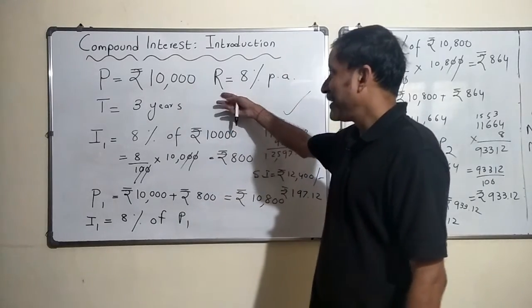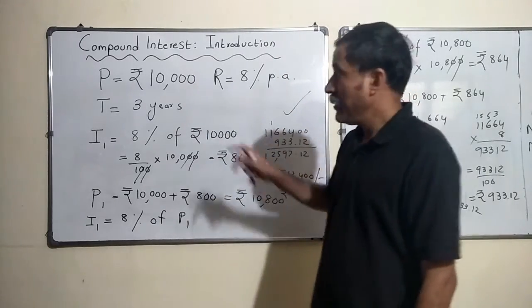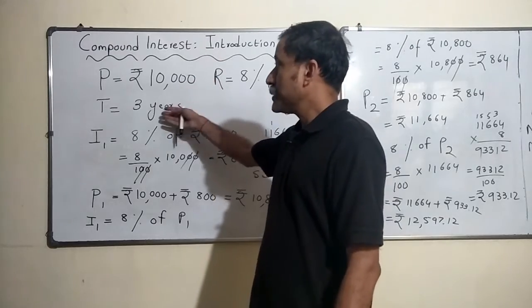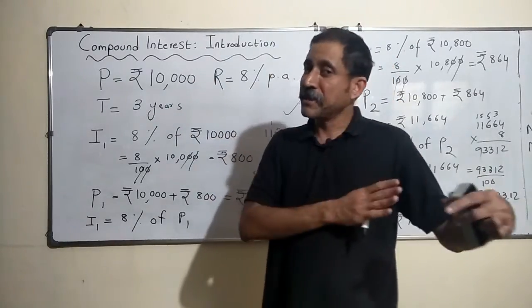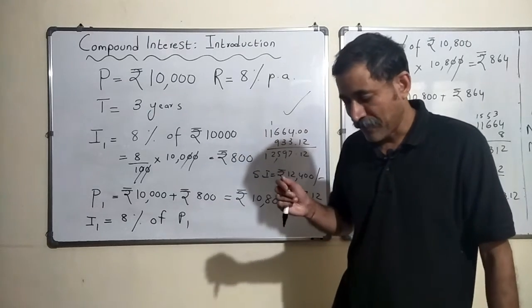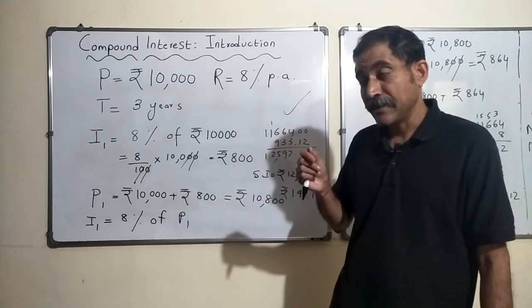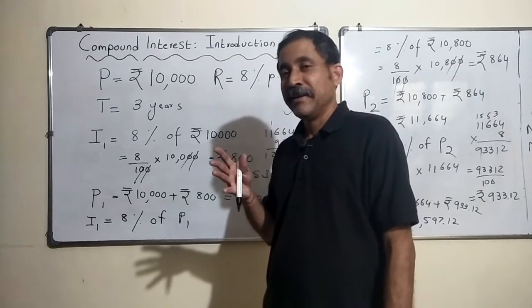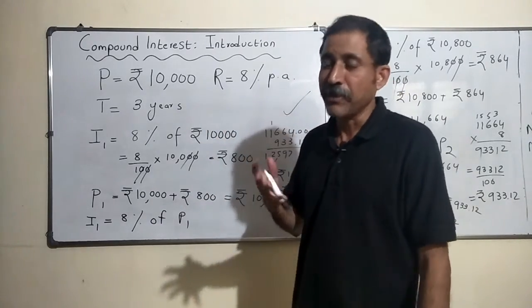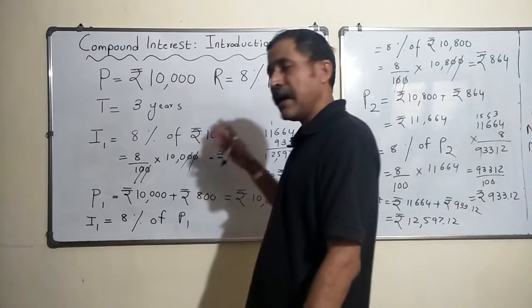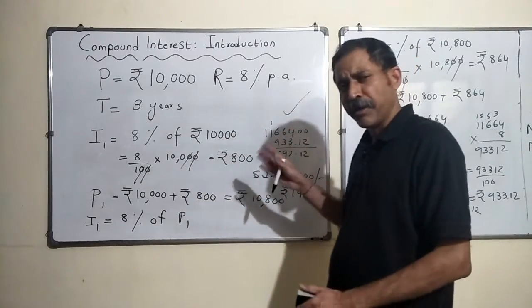The rate of interest is decided by the bank. If you invest 20 lakh rupees for 15 years and then calculate the simple interest as against the compound interest, you will see that the compound interest differs substantially from the simple interest, and that is what they say, that is the magic of compounding. All right, good. So with this, I hope I am able to drive home the point.